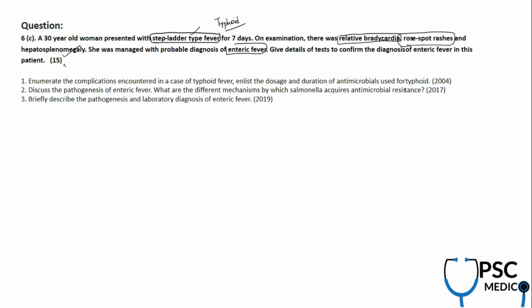Now they're asking about lab diagnosis of enteric fever. Pathogenesis and lab diagnosis of enteric fever is a recent repeat: 2009, 2019, 2020, direct repeat. And discuss the pathogenesis of enteric fever. What are the different mechanisms by which Salmonella acquires antimicrobial resistance? Again in 2004 they asked about the microbial aspects. Typhoid is also there in general medicine, the management aspect.